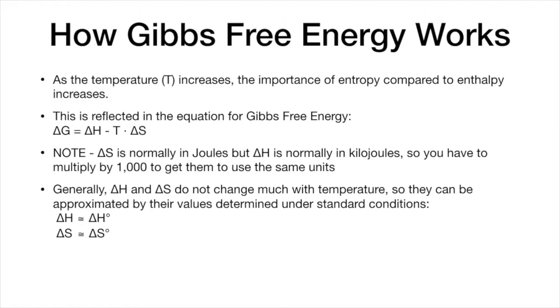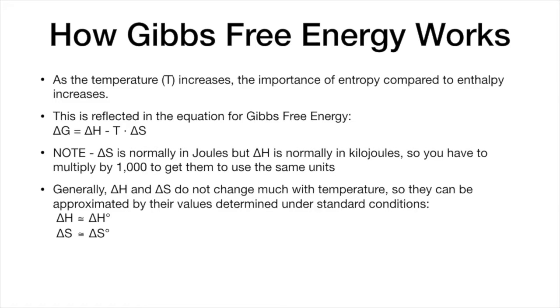So note that delta H and delta S don't generally change much with temperature. They do change a little bit, but not a lot. So we can actually approximate them by whatever the values that we have that were based on standard conditions. So delta H will be equal to delta H naught, and delta S will be basically equal to delta S naught.